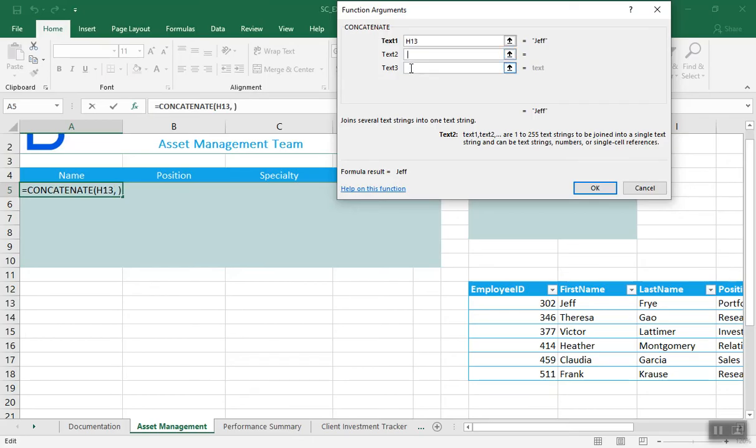All right. My third text, you see how I popped in quotes around my space? Again, the wizard's doing the work for you. The third text is going to be with the contents in I-13. Okay? So here we're concatenating using a space between my first name field and my last name field. Again, you can see that space up there in quotes. We end up with Jeff Fry. Okay?